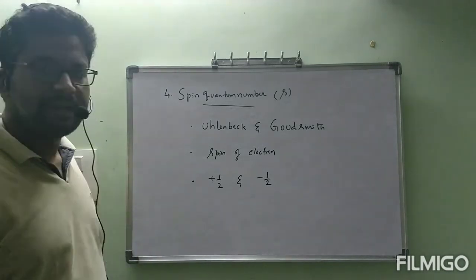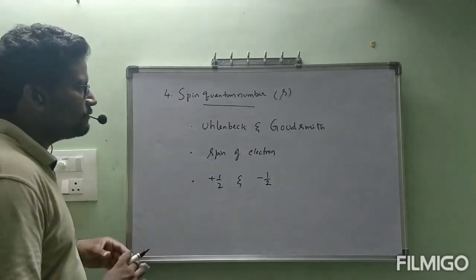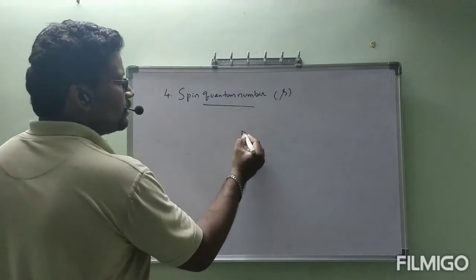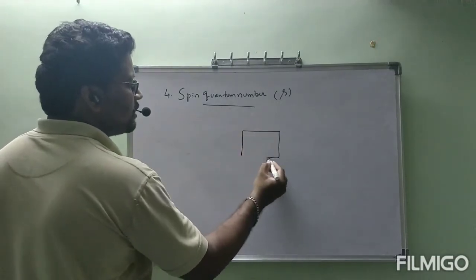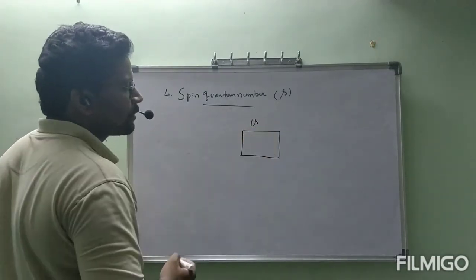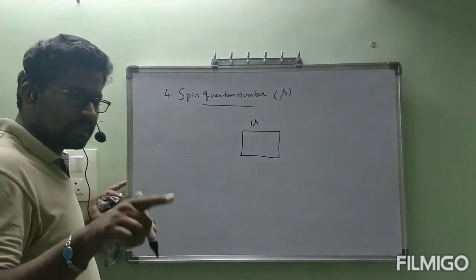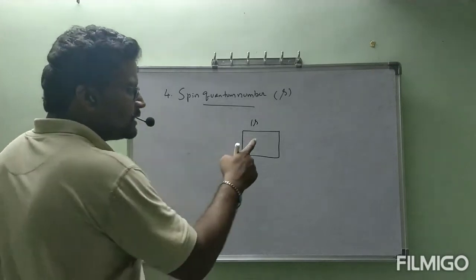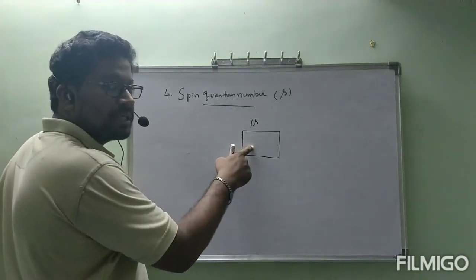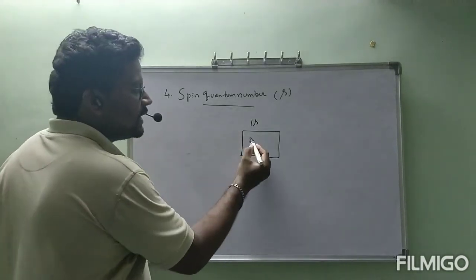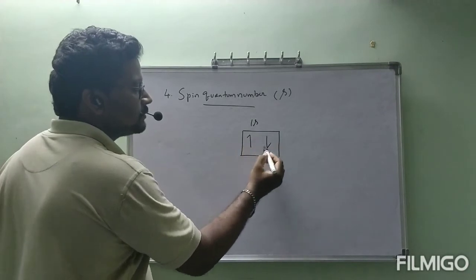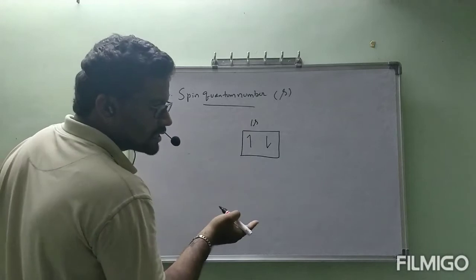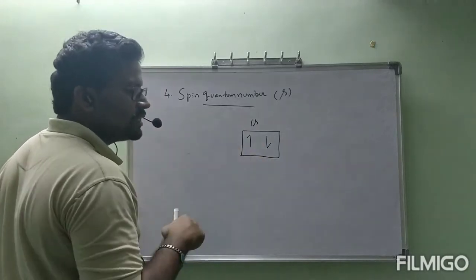Now let us see one example. This is the 1s orbital. The 1s is called a subshell. That subshell has only one orbital, and orbitals are represented with boxes. It has two electrons. One spins in clockwise direction, another one spins in anti-clockwise direction.